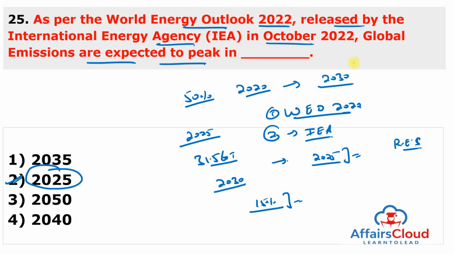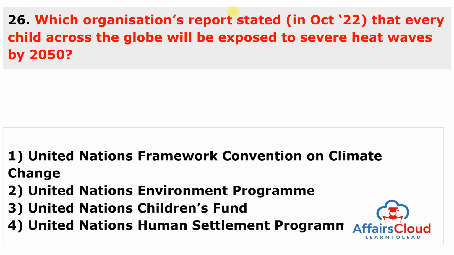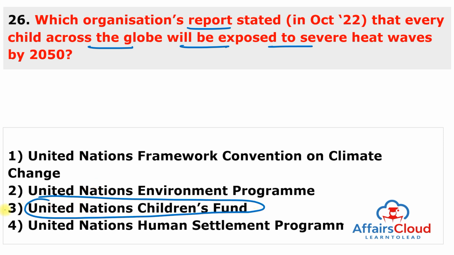Moving to next question. Which organization's report stated that every child across the globe will be exposed to severe heat waves by the year 2050? And this is one and only organization, United Nations Children's Fund, or UNICEF.